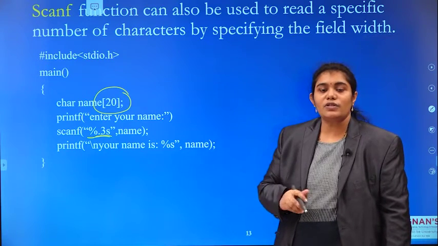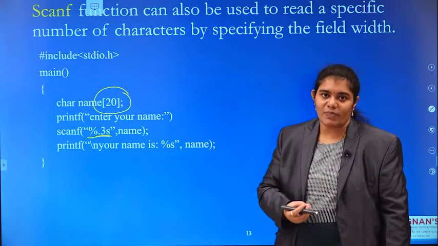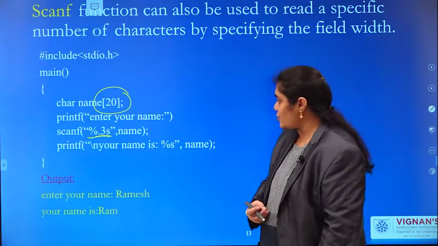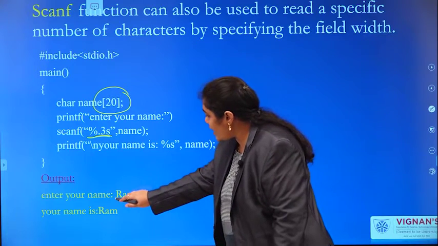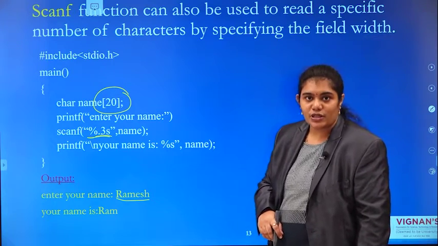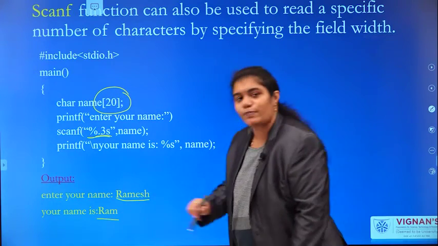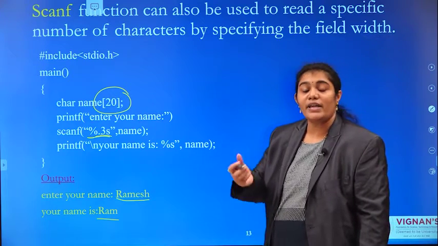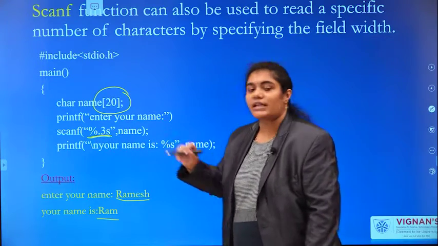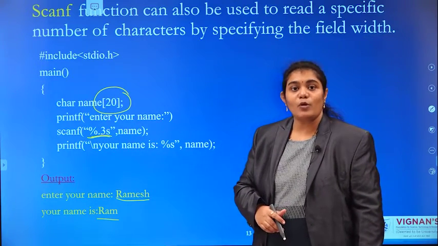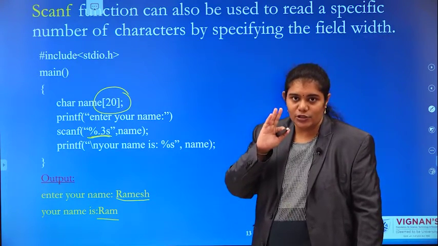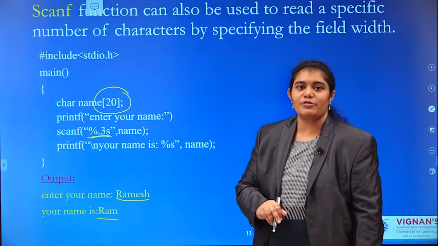%.3s is used to read only 3 characters from the given string. See here, what is the input I am providing? R-A-M-E-S-H, Ramesh. But what is the output here I am displaying? RAM. How many characters? 3 characters. Because how many characters are we restricting in the function, in our program? %.3s. That means it can read only 3 characters.